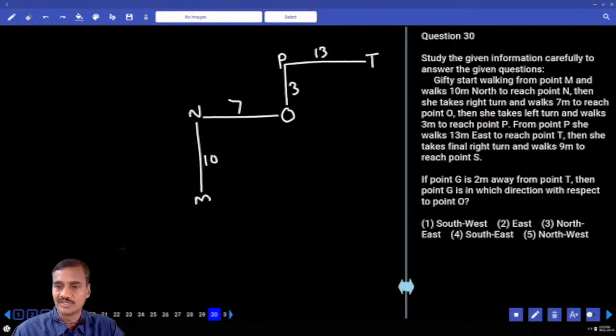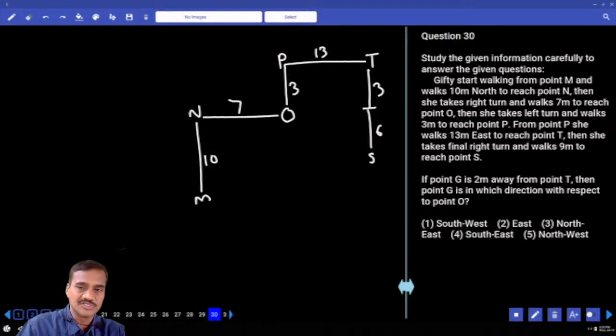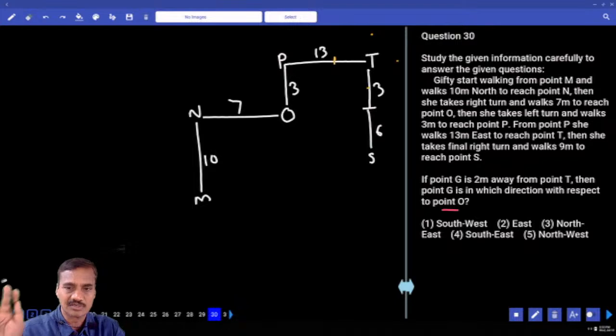Then she takes a final right turn, 9 meters to the south. 9 meters means up to here this is 3, and here 6 more meters to reach point S. Then G is 2 meters away from point T. G is in which direction with respect to O? G can be here or here. In all these cases, it is always to the northeast of O, because this distance is 3. So northeast, choice 3, question number 30.